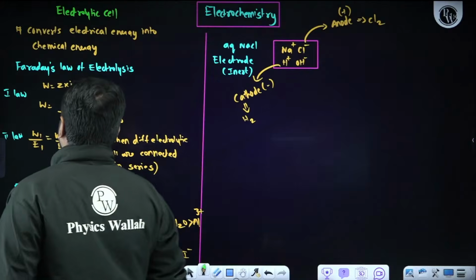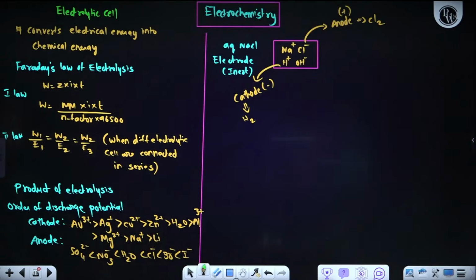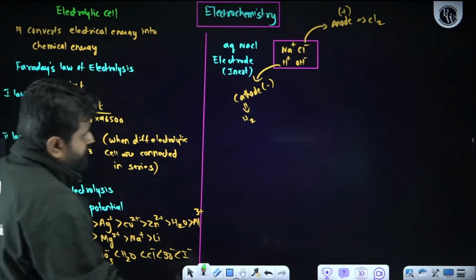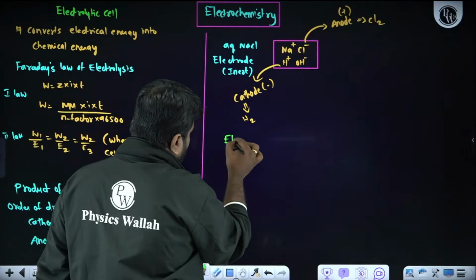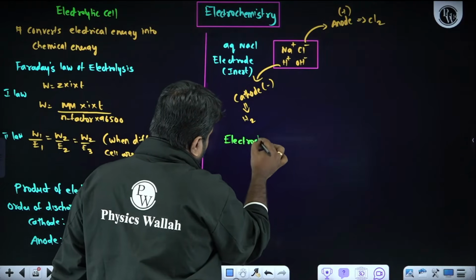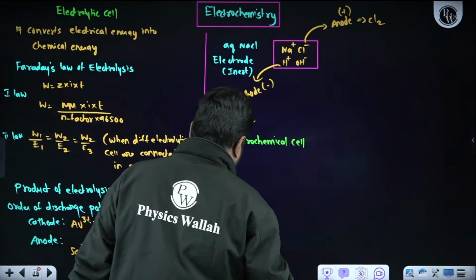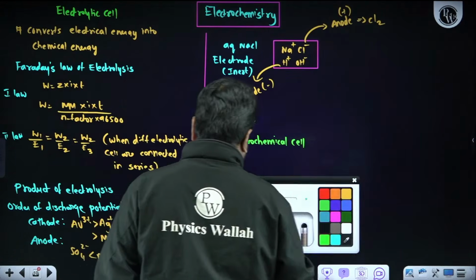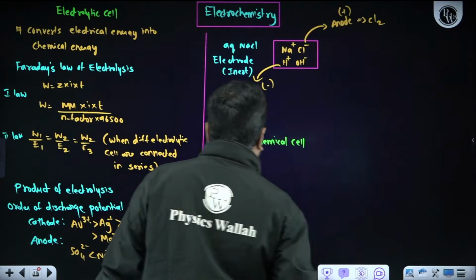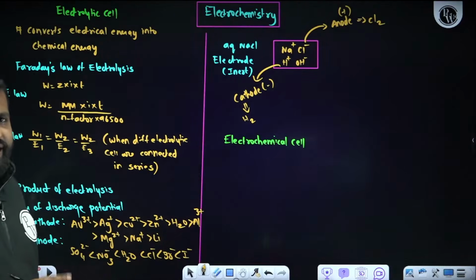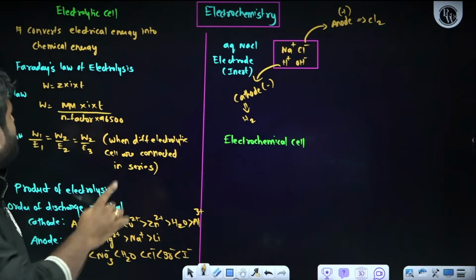Now, the next thing we are having is the electrochemical cell. Remember one thing, in an electrochemical cell, what will happen?